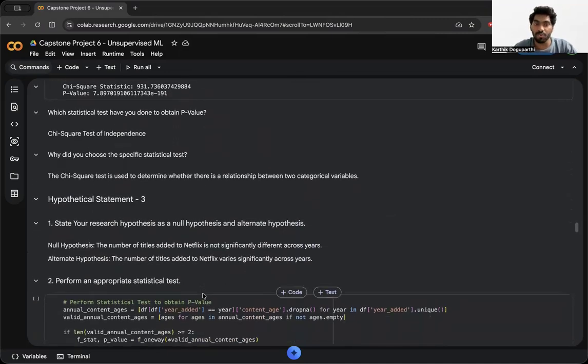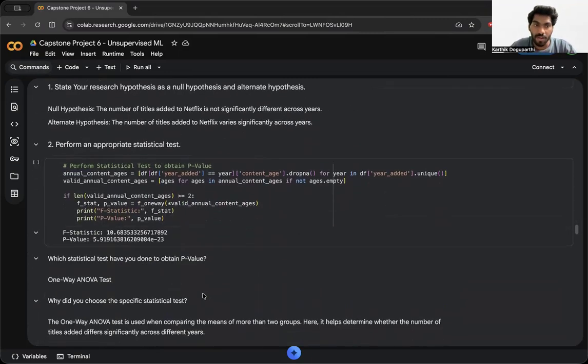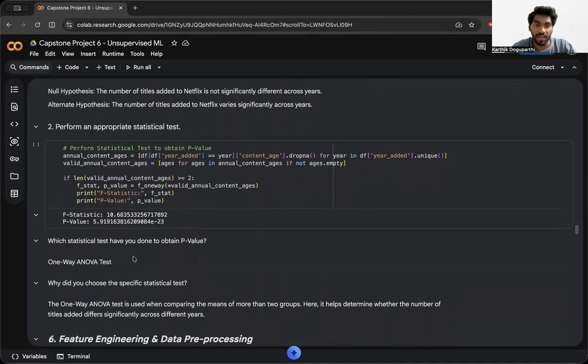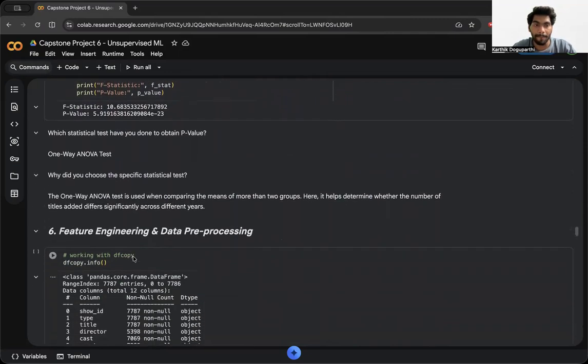My third statement is to prove whether the number of titles added into Netflix is not significantly different across the years, and the alternate hypothesis proves that they vary significantly across years. For this, I performed a one-way ANOVA test to obtain the results.